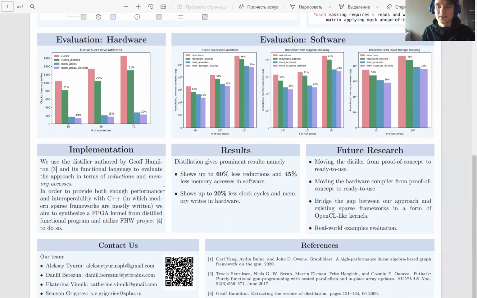We plan to move the distiller from proof of concept to ready to use, also move the hardware compiler from proof of concept to ready to use, and bridge the gap between our approach and existing sparse frameworks in the form of OpenCL-like kernels. Also, more real-world example evaluations are coming.